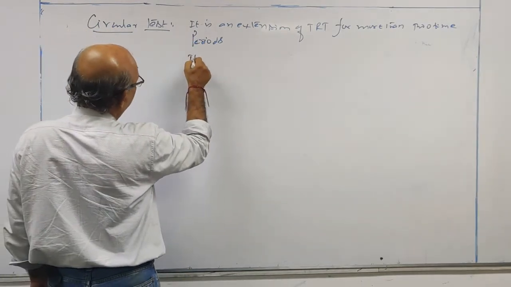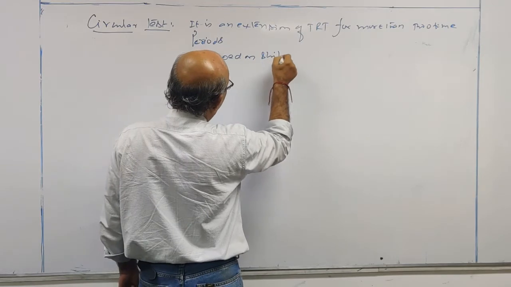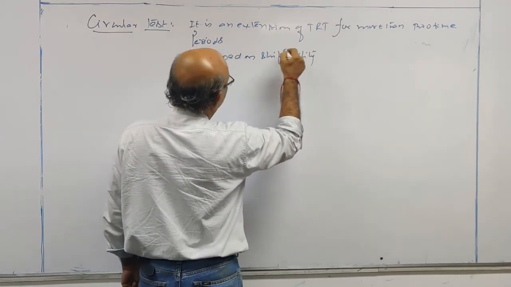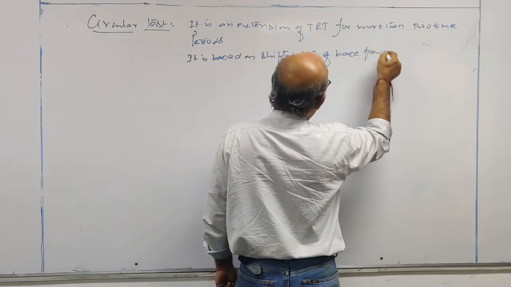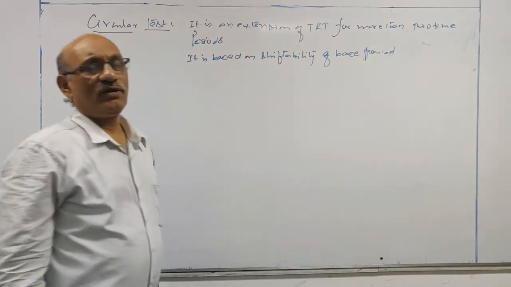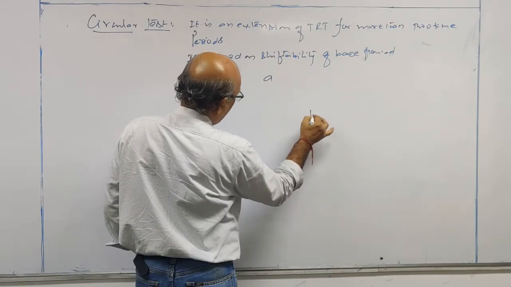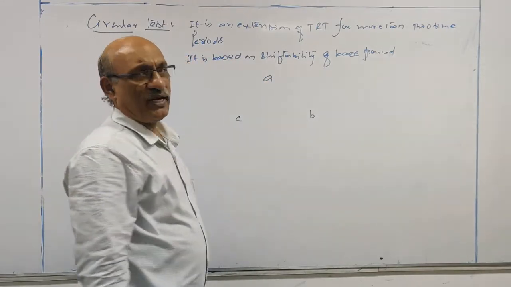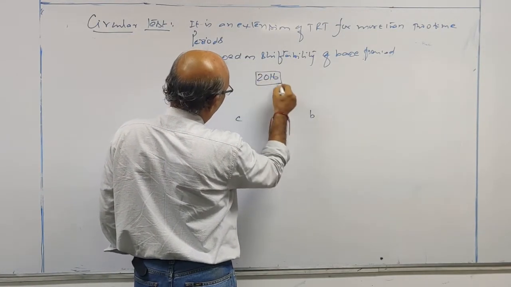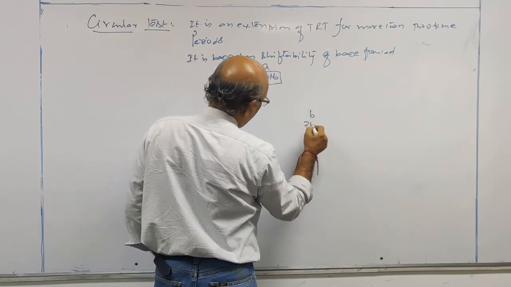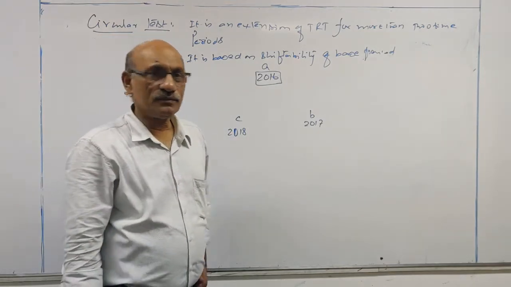It is based on the shiftability of base period. Look at this. There are 3 years given. Let us take the first period as A, 2016, then B, 2017, and C, 2018. This way 3 time periods are taken.